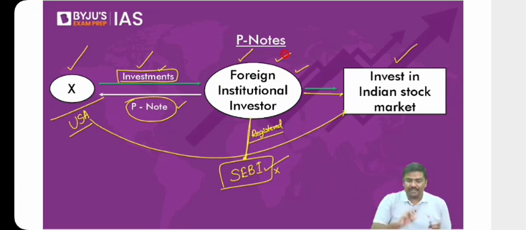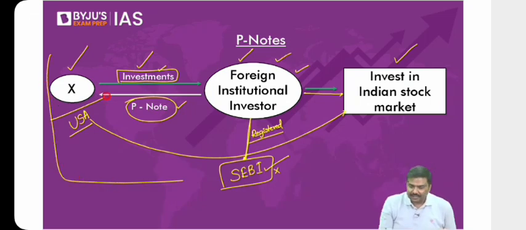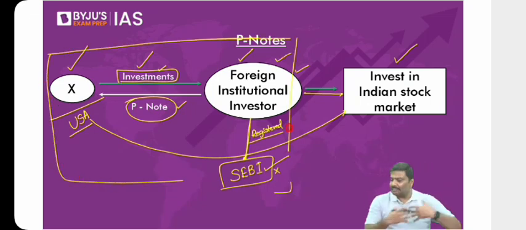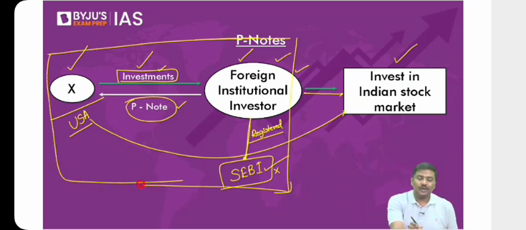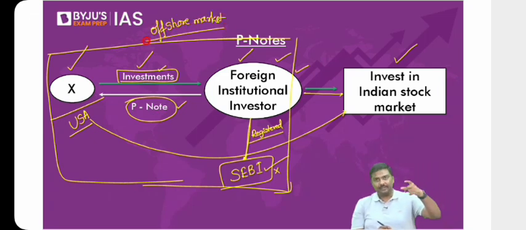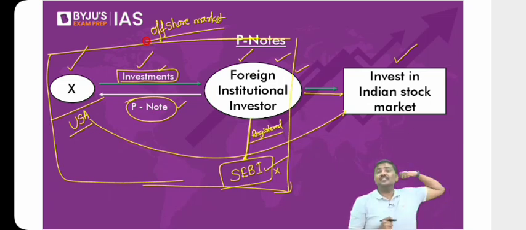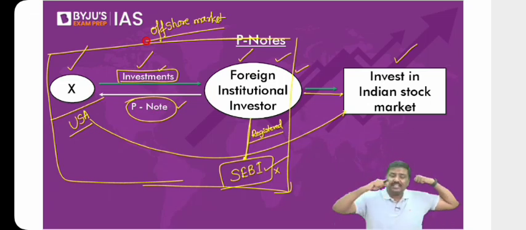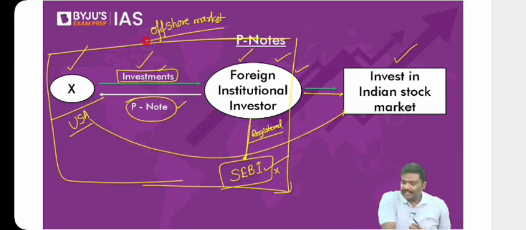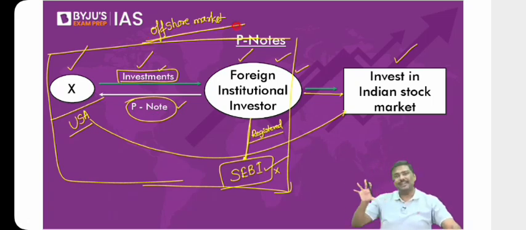Point number 3. Can I say that all of this is happening, that is, an institutional investor issuing, collecting money, etc., all of this is happening in the offshore market? That is outside India. You're sitting in USA. I'm a company from USA. I will issue a participatory note, take your money, I will invest in the Indian stock market. So where is this issuing, collection of money happening? Outside India, that is offshore market. Now, is the logic of participatory note okay with all of you?